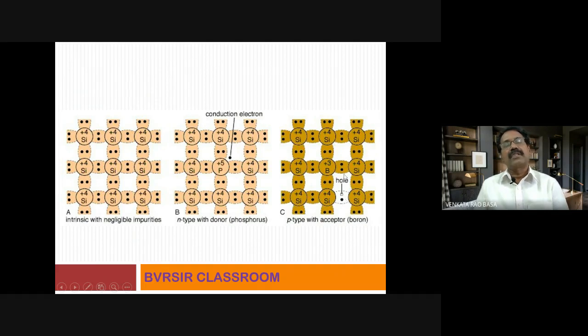Okay, observe this one, a hole is formed. Due to presence of this hole, what happens? An electron from another area can come and reside at this hole. Again, from this hole, it will migrate to another hole, and that migration is the result of conductivity of that particular substance. Okay, so there is a positive charge possible, hence it is called p-type with acceptor boron atom, p-type semiconductors. Okay, n-type semiconductors and p-type semiconductors are obtained in this particular case.